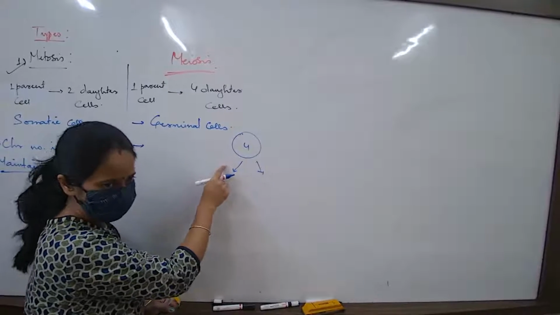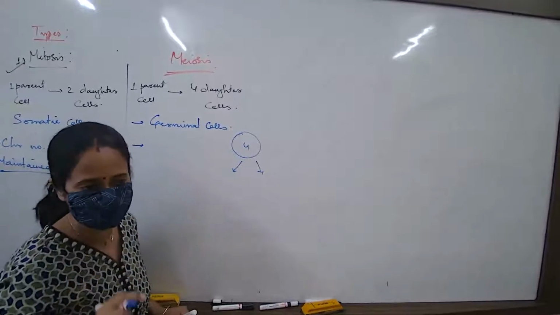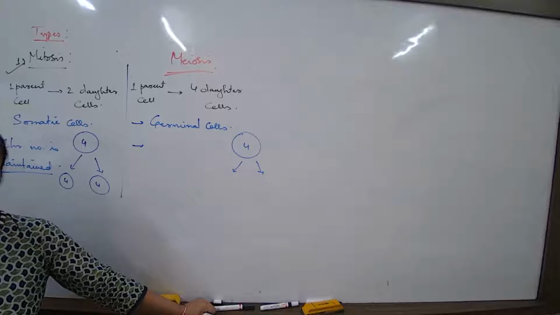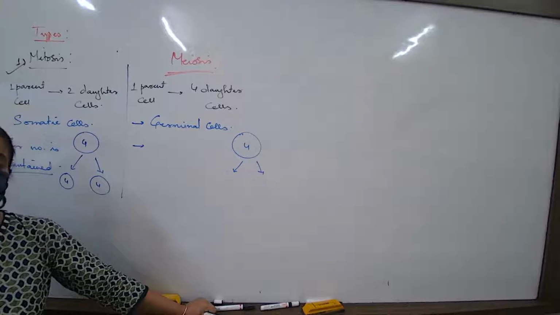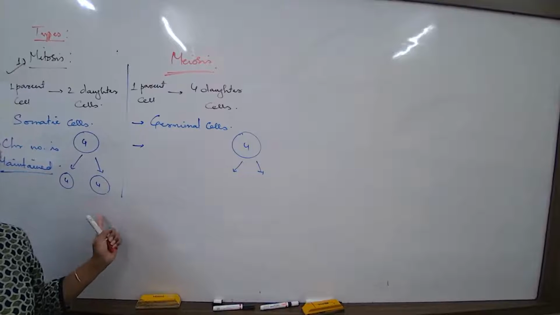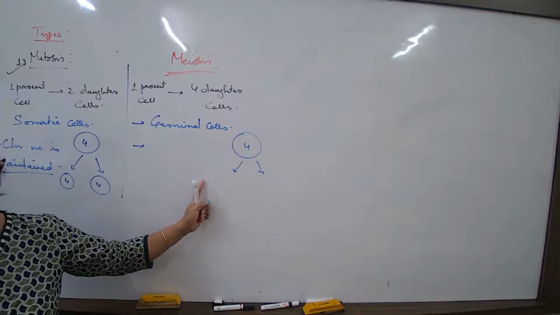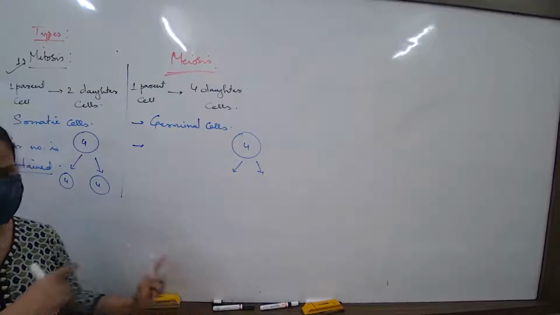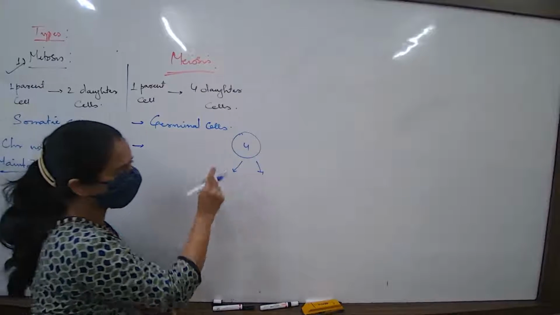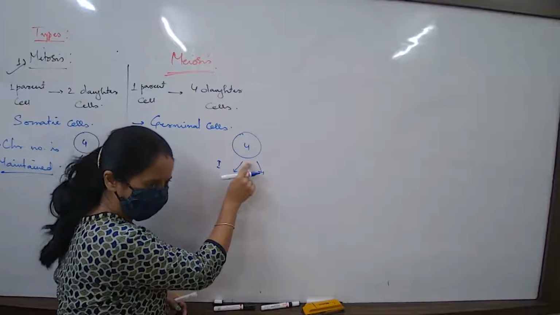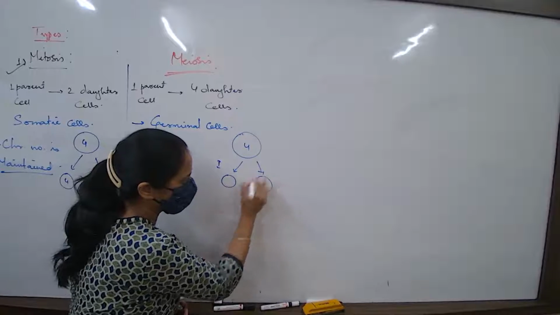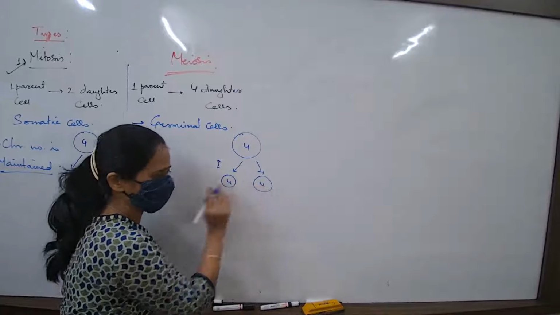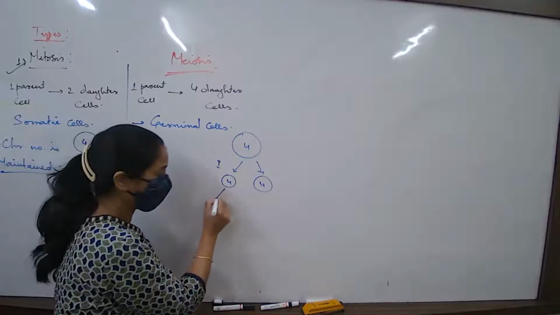First stage of division. Now this particular division is more prolonged, more lengthy, a long phase of division. I should say a complex phase of division. This is simpler. This is a complex phase of division which has got 2 basic stages, phase 1 and phase 2. Here, nothing like that, just one simple. So in the first phase, what happens? The parent cell divides to form 2 cells, and the number of chromosomes remains the same.